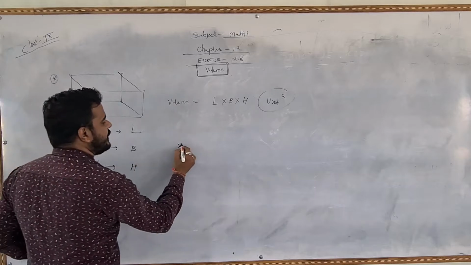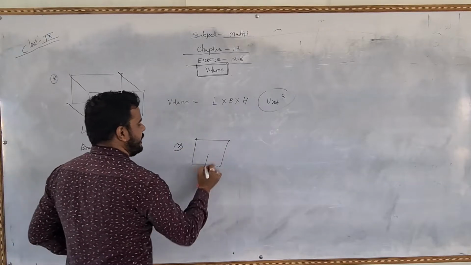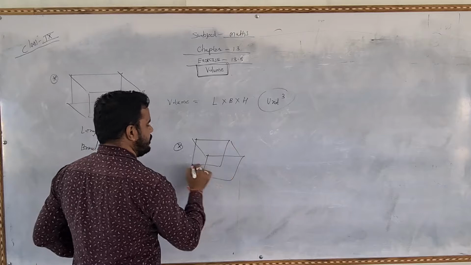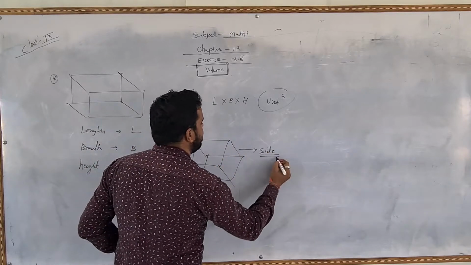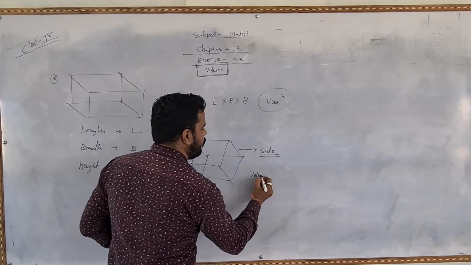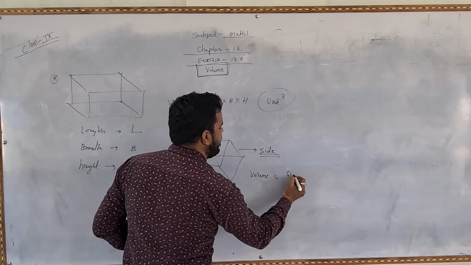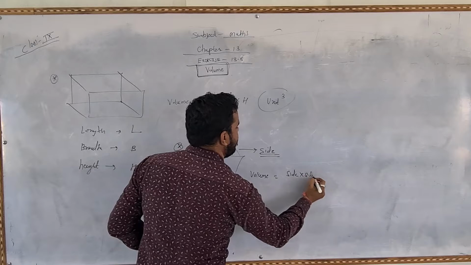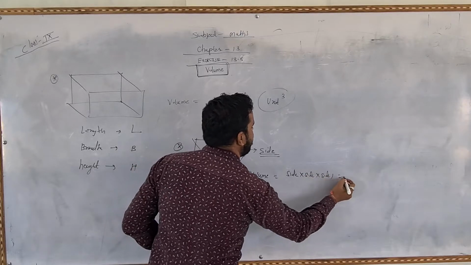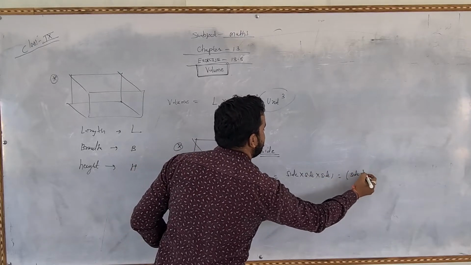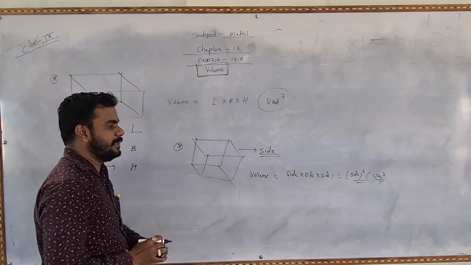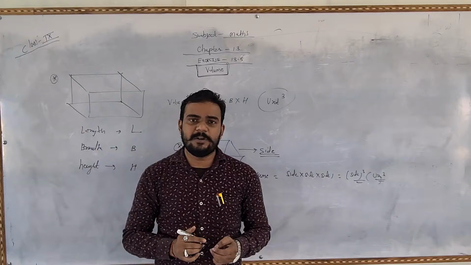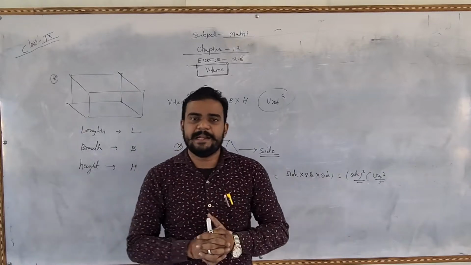And the second thing, the volume of a cube. This is known as a cube, and a cube has only one thing, the side. So the volume of a cube is equal to side multiplied by side multiplied by side, or we can say side cube or unit cube. So this is the formula to find the volume of a cube and the volume of a cuboid.